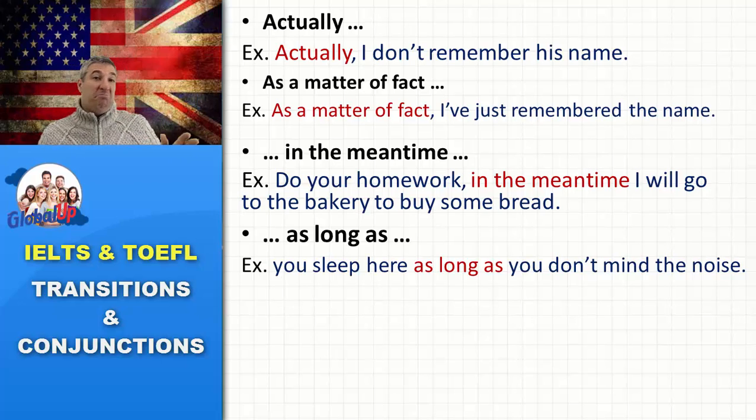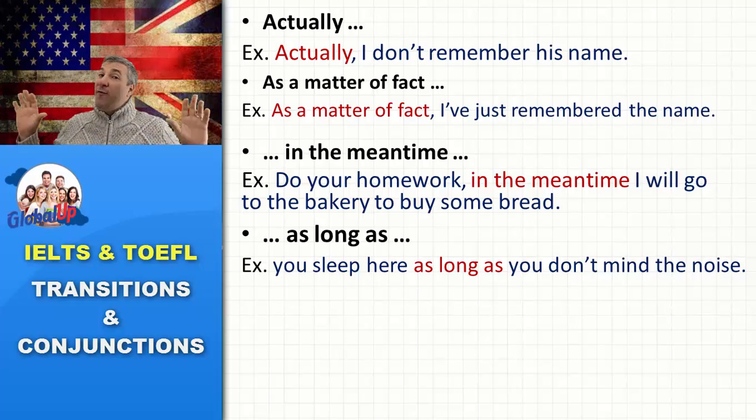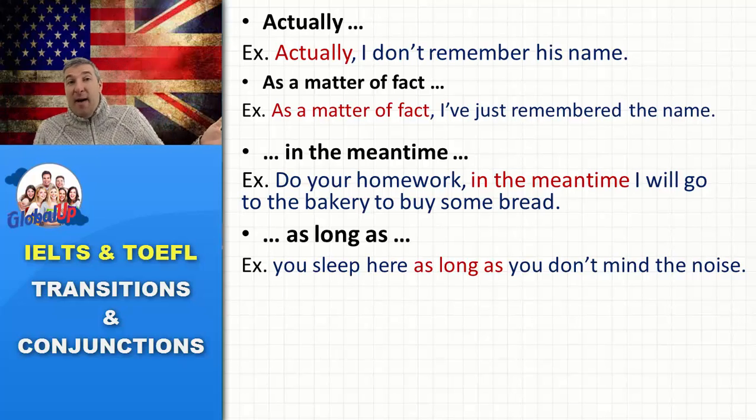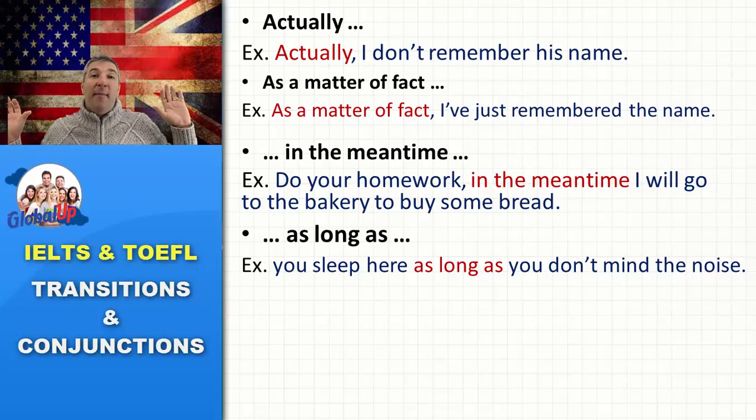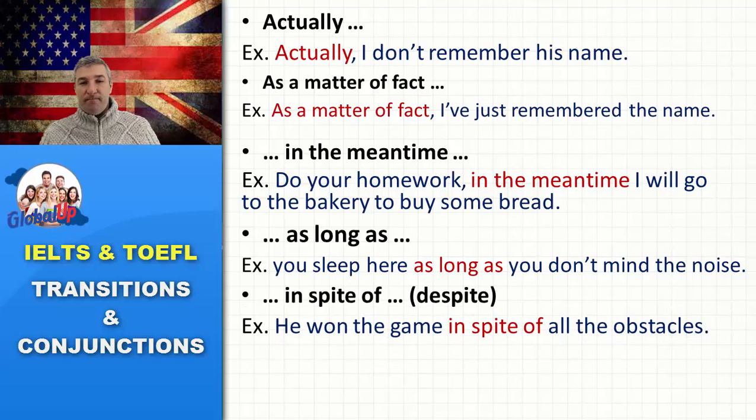You sleep here as long as you don't mind the noise. You can sleep in my house as long as you don't care about the noise. You don't mind the noise because it's very noisy. My neighborhood is very noisy. So if you don't care about the noise, okay, you can sleep in my house as long as you don't care about the noise. Okay? So let's take a look at another conjunction.